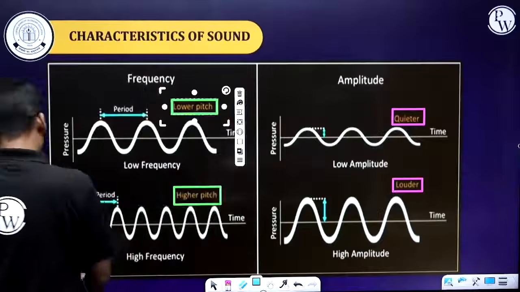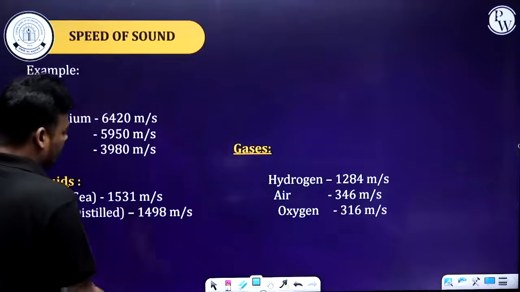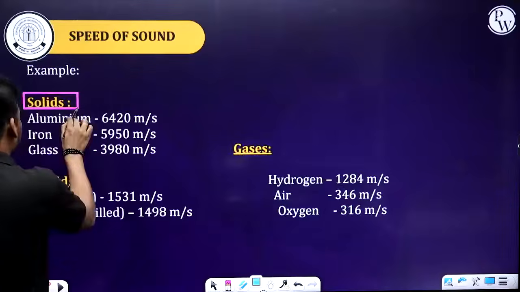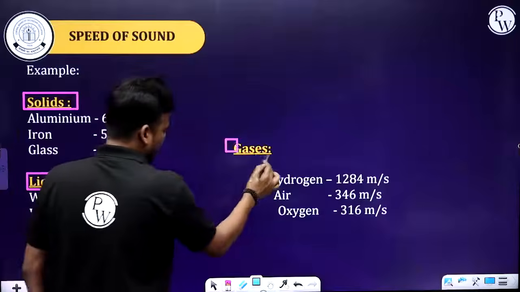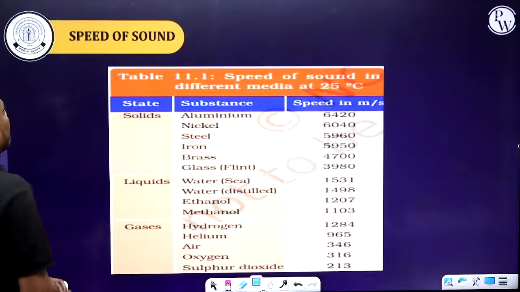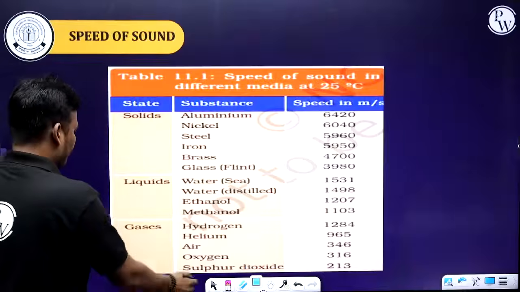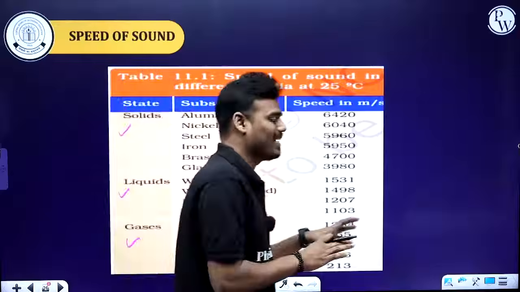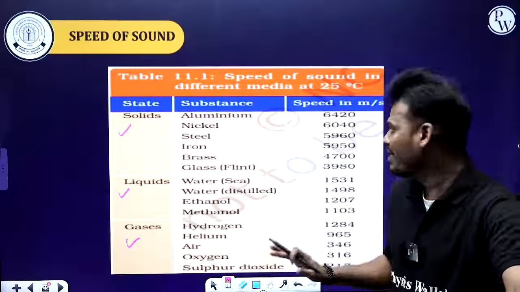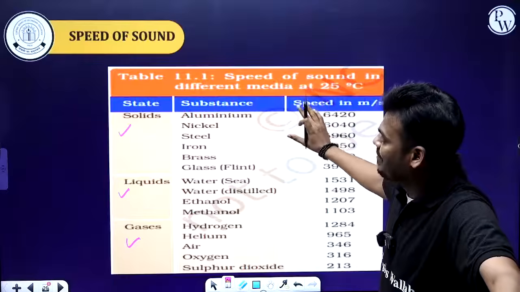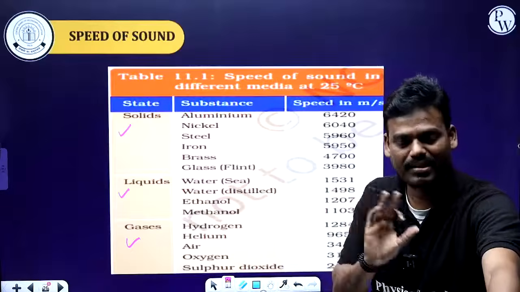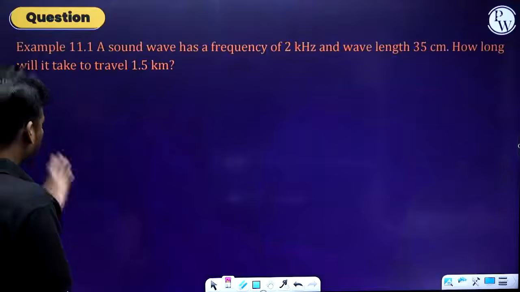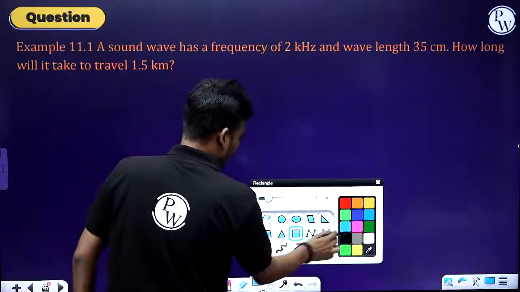Now let's consider the speed of sound in different mediums. You just go through all these examples: solids, liquids, and gases. This is solid, this is liquid, and this is gases. All this data is not unnecessary; I have given it for your information. In examination, they do not ask. Don't worry.